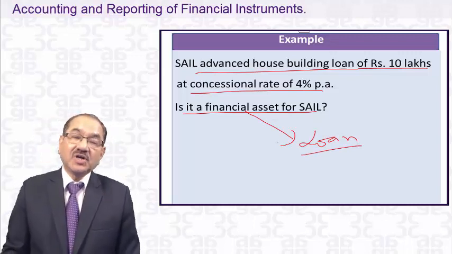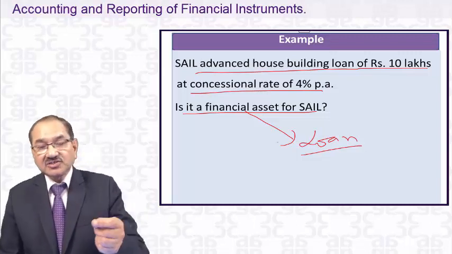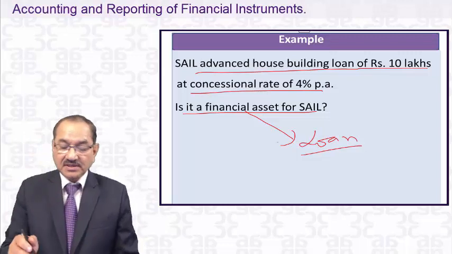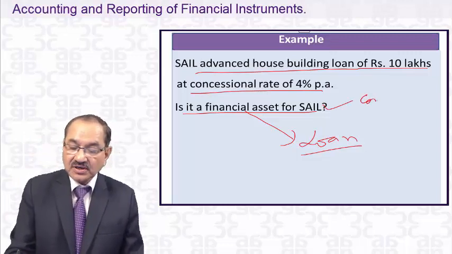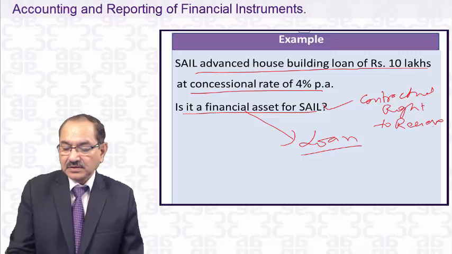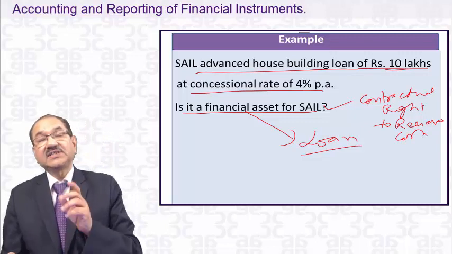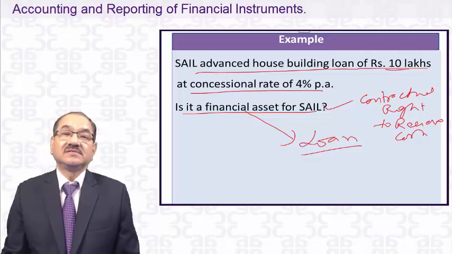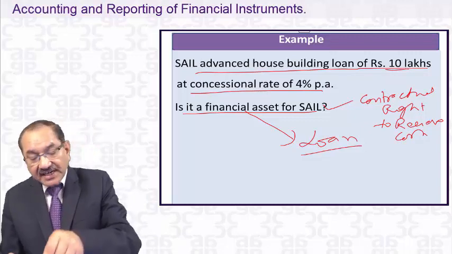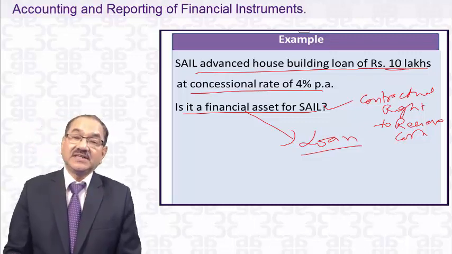Certainly yes. Because what is the definition of a financial asset? It is a contractual right to receive cash. SAIL has a contractual right to receive cash, meaning this 10 lakhs rupees along with the interest of 4%. So it has a contractual right to receive cash. Certainly it is under financial assets. It comes within the definition of financial assets.